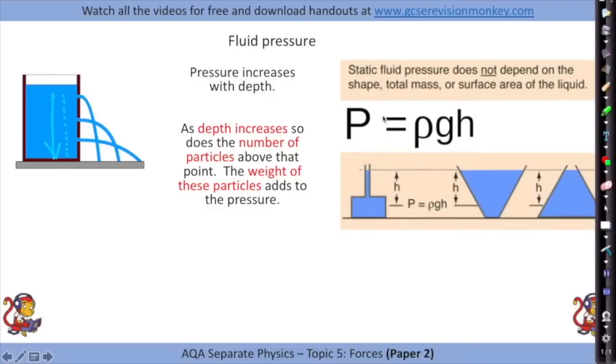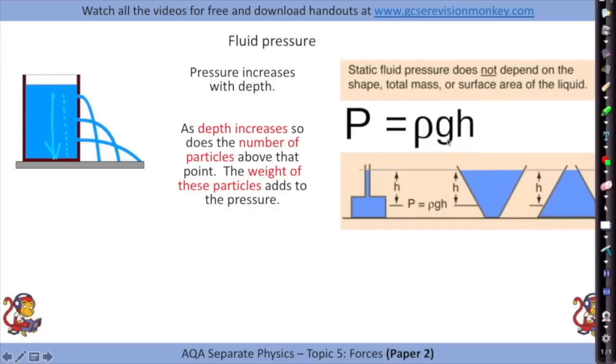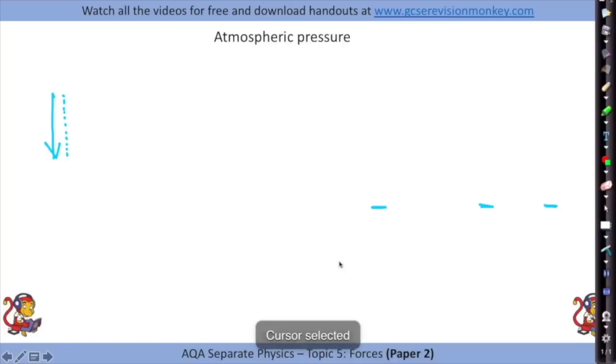Okay, now there's an equation for pressure at depth. So now pressure equals rho g times h, rho being the density of the liquid, g being the strength of gravity, and h being the height of the container. So fluid pressure, so the pressure inside a liquid, it doesn't depend on the shape, doesn't depend on the total mass of the liquid, and doesn't depend on the surface area of the liquid. So you can see in these three different shaped objects, the pressure at this depth just here would be exactly the same in all of them. Okay, so pressure equals rho g h.